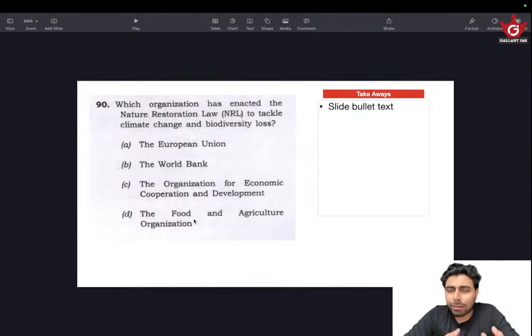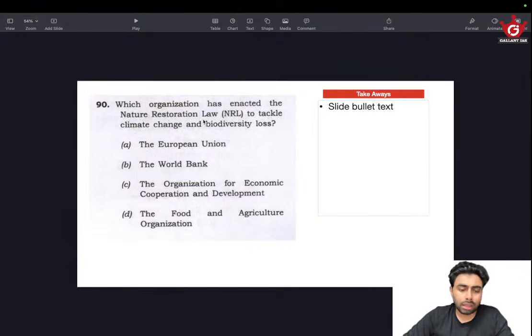But in general, a very progressive law like the General Data Protection Regulation, that's a very progressive human rights based law, that is by the European Union. And then the Carbon Border Adjustment Mechanism, to neutralize the effect of carbon production in another country, they are charging a tariff. So that's another progressive and innovative method. And just like that, the mandatory type C charger, then the right to repair being enforced by the European Union, on the electronics front, consumer front. So if progressive measures like these are being mentioned, there is a good chance it will be the European Union, because they are the ones taking the lead in these matters. So having an idea like that helps.